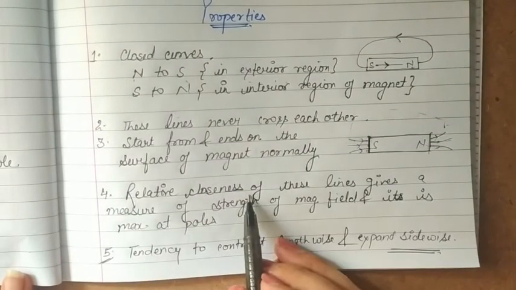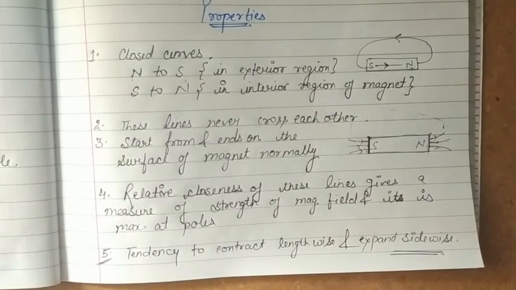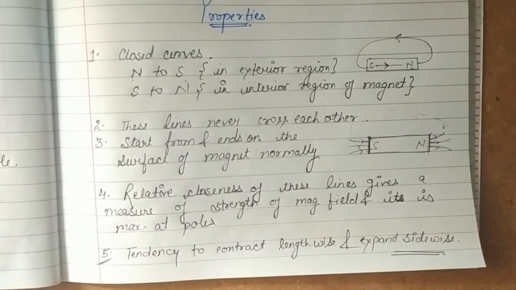Their closeness represents the measure of magnetic strength of the field. So where these lines are close to each other, the magnetic strength of field is more as compared to other points. That means it is maximum at poles, because at poles we get maximum closest magnetic field lines.